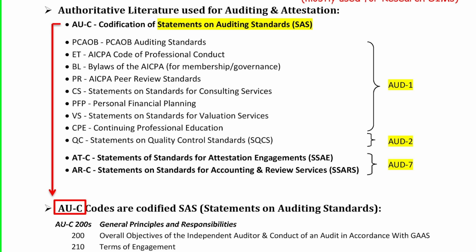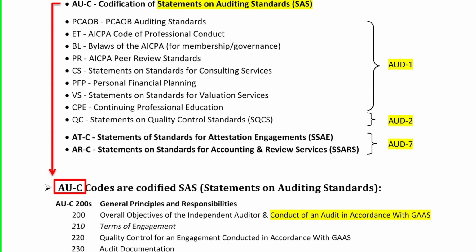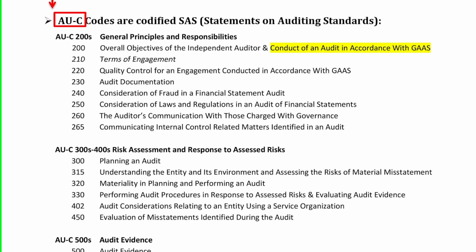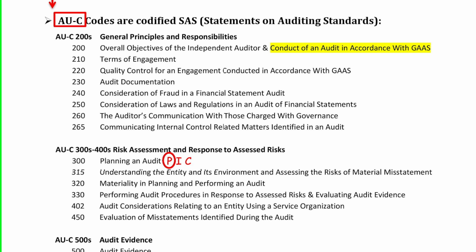But let's just quickly have a look at the AU-C codification. So you have AU-C 200, which says overall objectives of the independent auditor, and conduct of an audit in accordance with GAS. So basically SAS, that's based around the GAS, and we've already looked at the GAS framework, the 10 GAS, the general tip, field pick and report, all clean and dirty elements. Let's say AU-C 300, that's planning an audit. So you can write there PIC and circle P because planning, that's the P of a field pick.